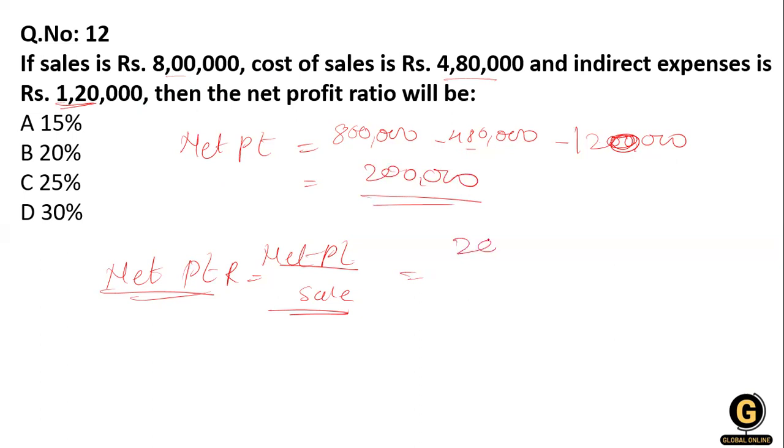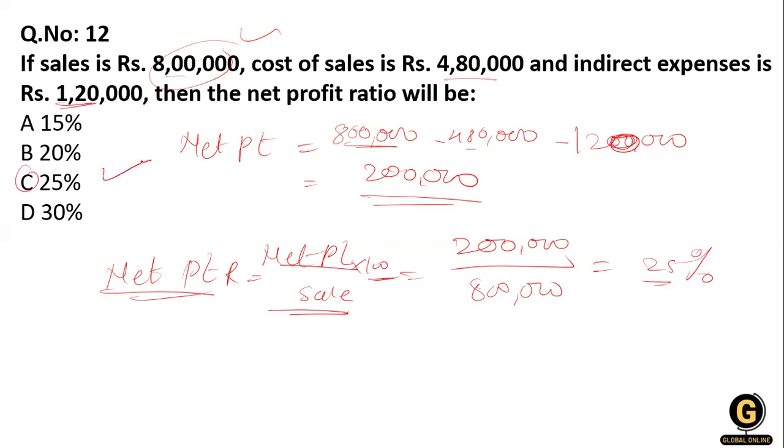And this is net profit divided by sale. That is 8 lakh. Okay. This sale is 8 lakh. We have to divide it and we will get near about 25%. Okay. This is multiplied by 100 because we want a ratio. So this is 25%. Option number C is right over here. Clear?